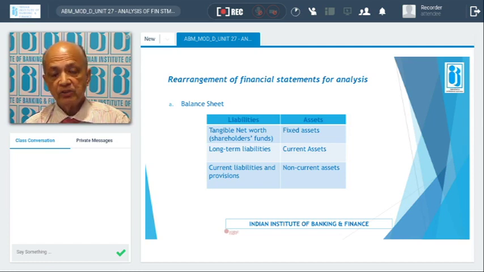These rearrangements are done for the purpose of analysis by the lenders using the balance sheet in the CMA format. Then on the fixed asset side we have seen 5 items. There we will be taking only fixed assets, then current assets and non-current assets, and all other items will be classified as non-current assets. Then miscellaneous expenditure, that is intangible assets, would also be taken care of in the rearrangement. Okay.